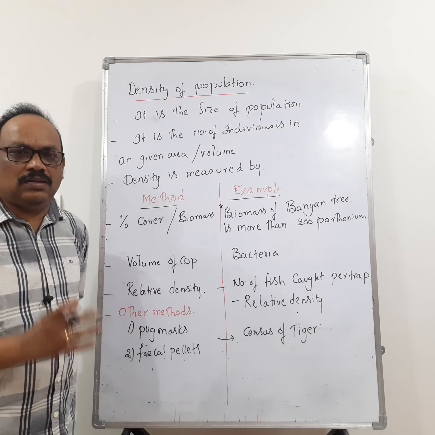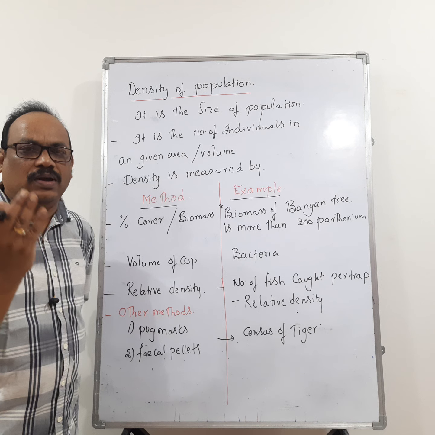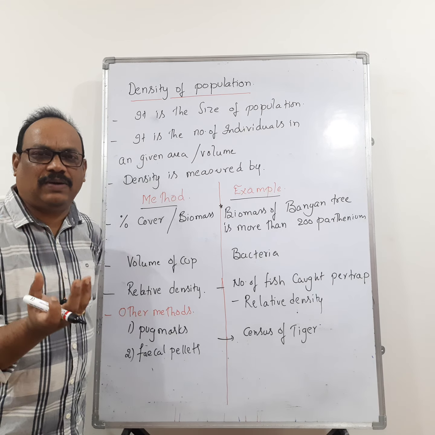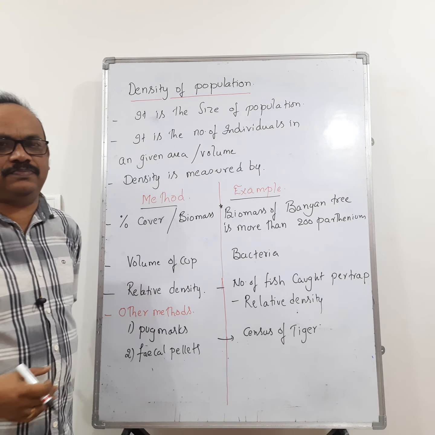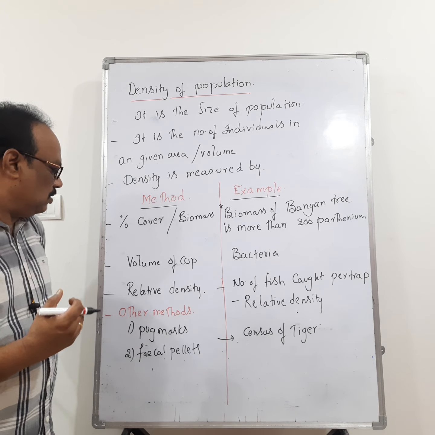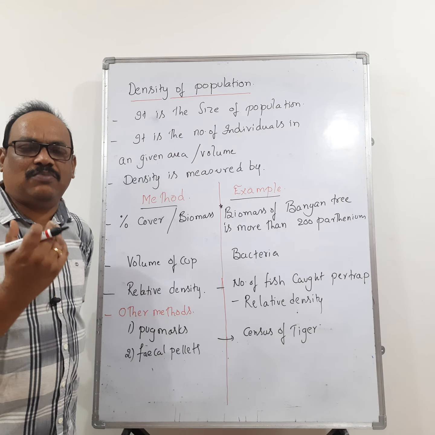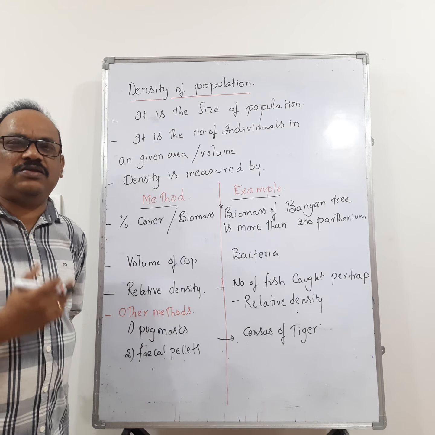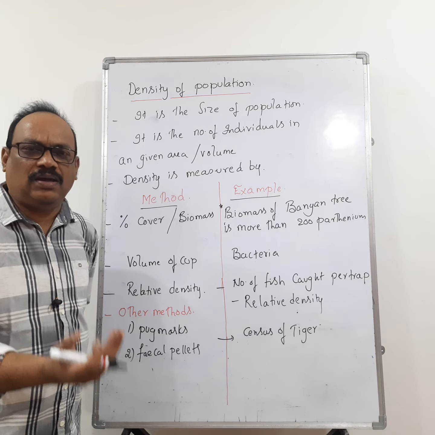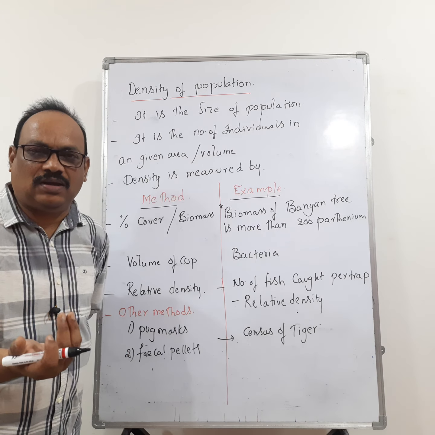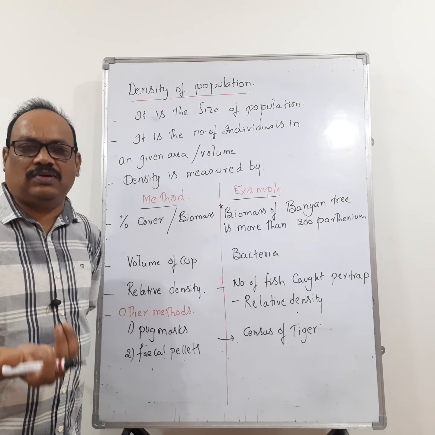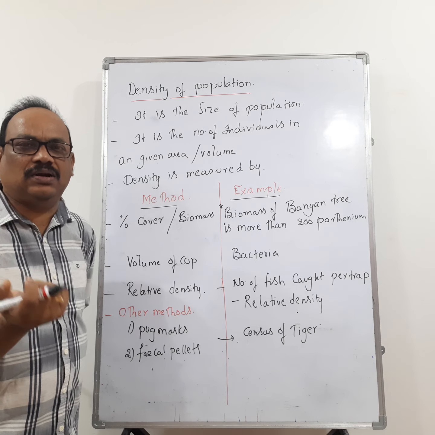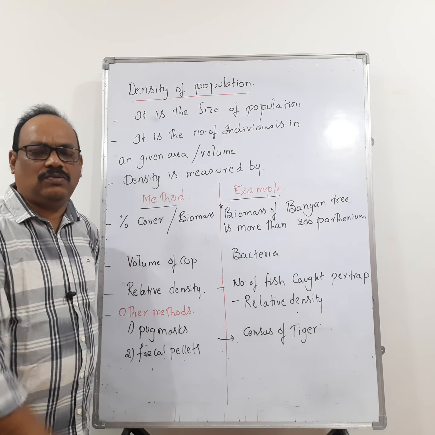Second one, how do you calculate the density of bacteria? The density of bacteria can be calculated by knowing its volume present in a cup, right? So next one, relative density. How do you calculate the number of fishes present in a lake or in a pond? The density of fishes in a pond can be calculated by knowing its relative density. Then how do you calculate its relative density? The number of fishes captured per trap indicates its relative density.